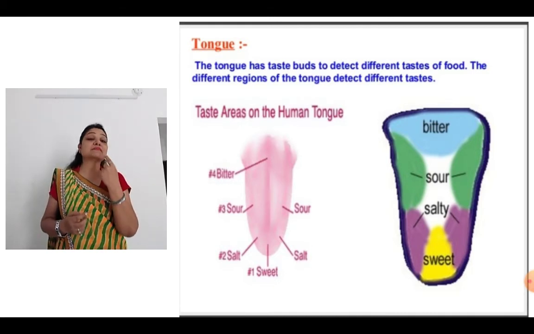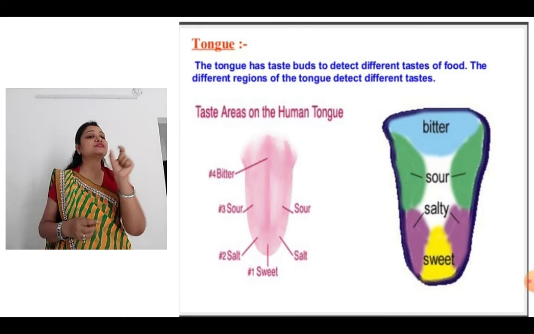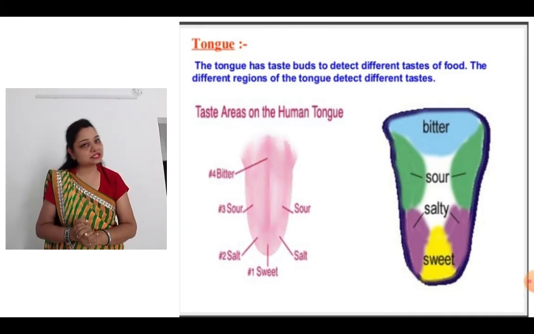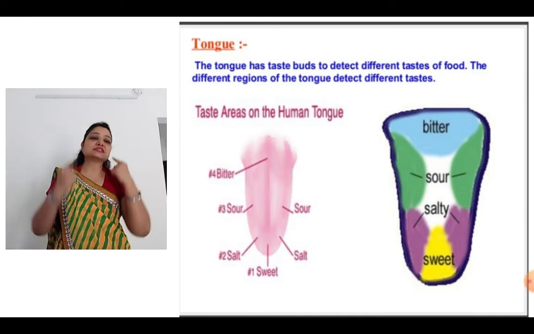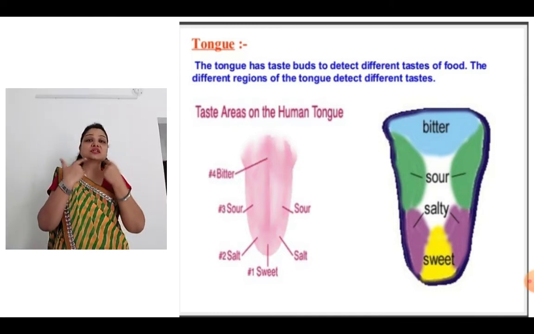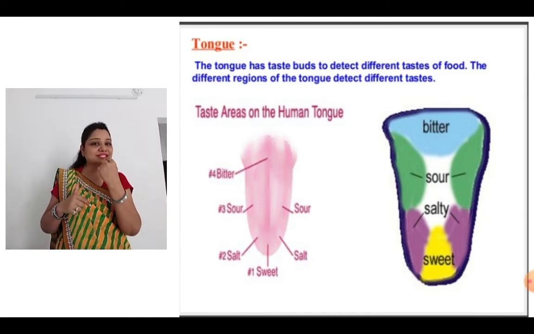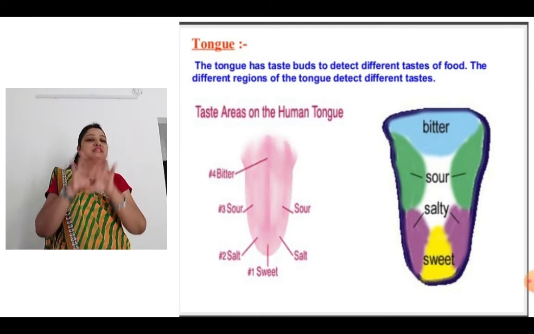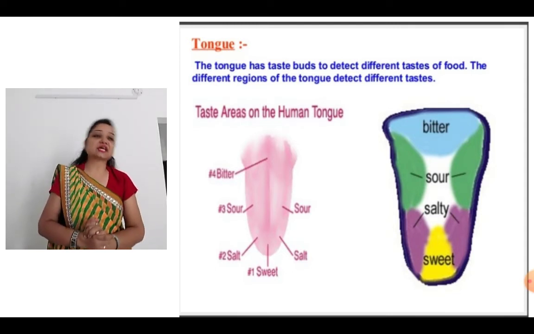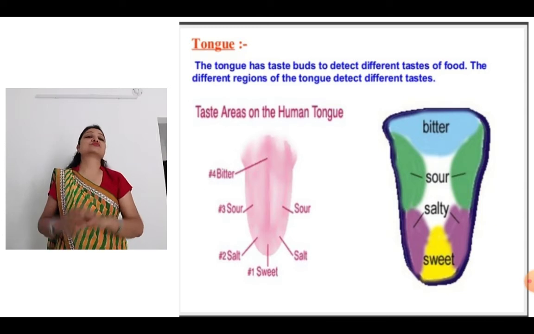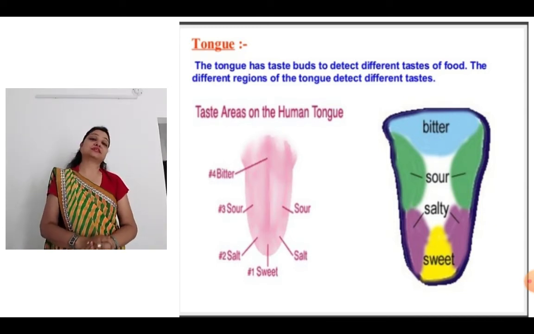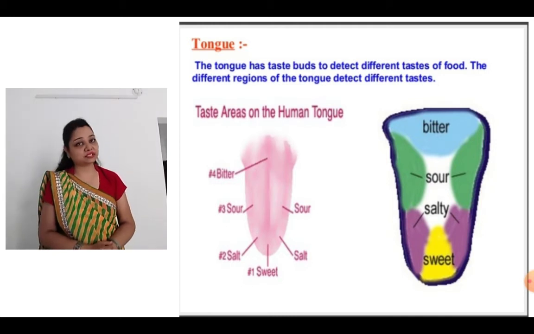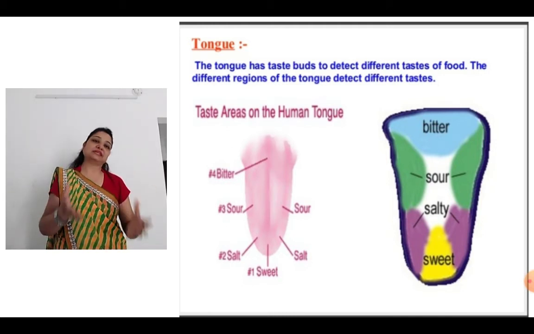Various places are marked in the figure where which types of taste bud is present. For the bitter one, it is the last part, then sour the sides, salty the front sides, and sweet the tip. These are the places where these taste buds are found. Okay, so just keep in your mind because now we are going to start with the digestion in human beings. Nutrition means mainly we are discussing the digestion.